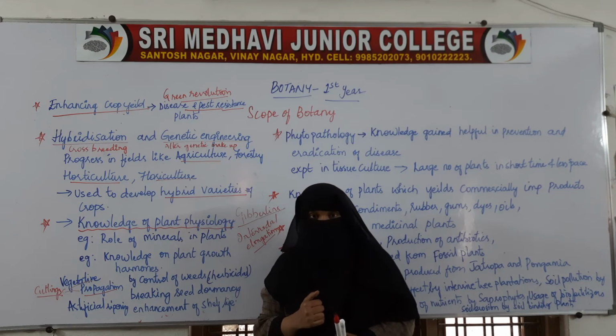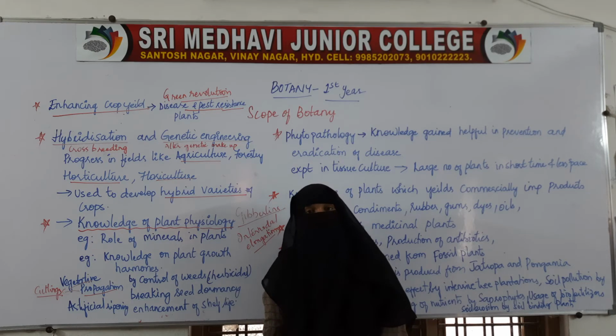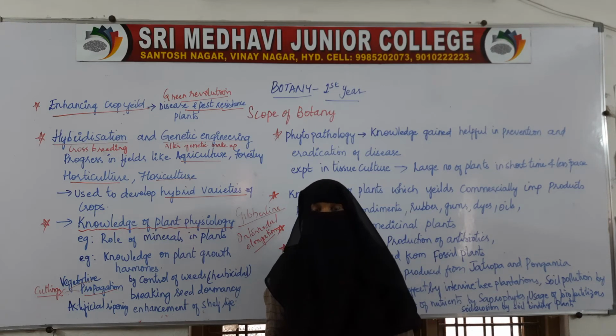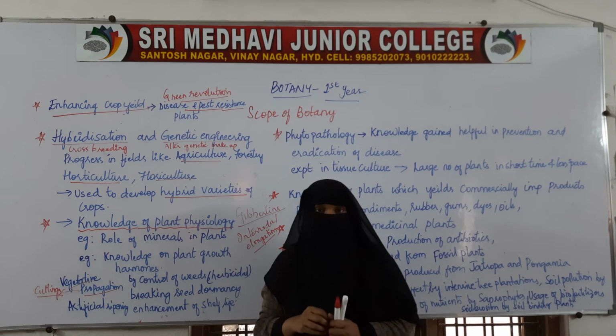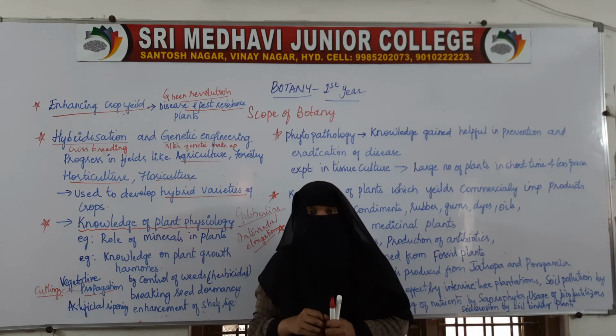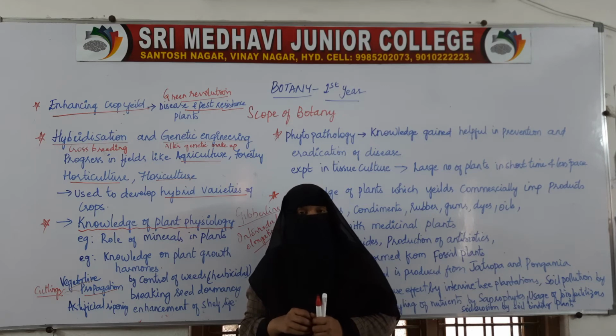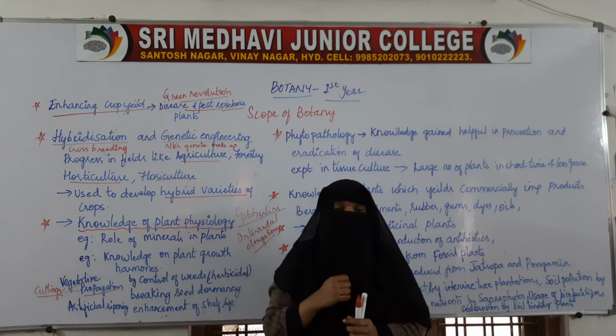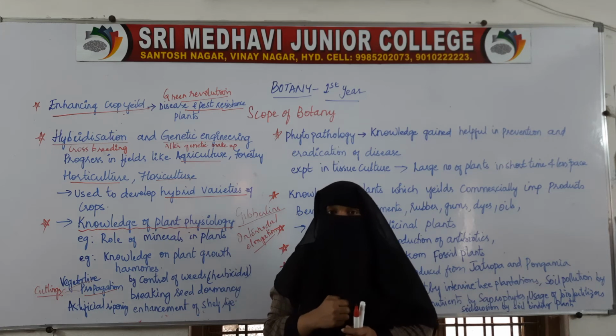Sugarcane. If we want to improve the productivity of sugarcane, one example. So what will the farmers do? They'll spray the gibberellin on those plants. So when the gibberellin is sprayed, the length of the plant will increase, the length of the fruit will increase.